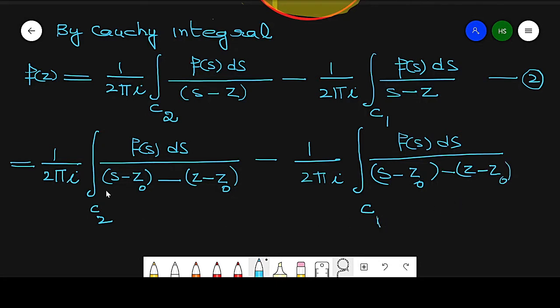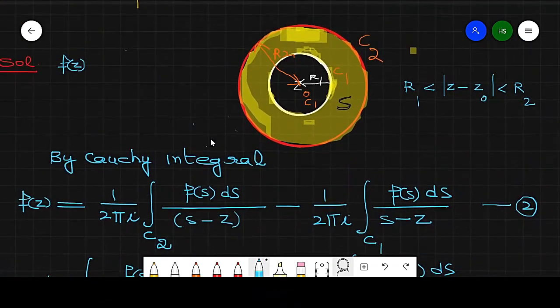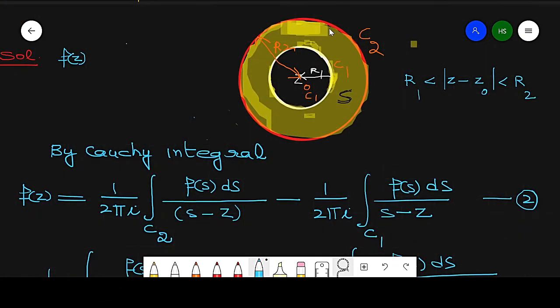Now find the relation between these terms, meaning find the magnitudes of these expressions. When the circle is C2, the point is s, and point z is at this place.